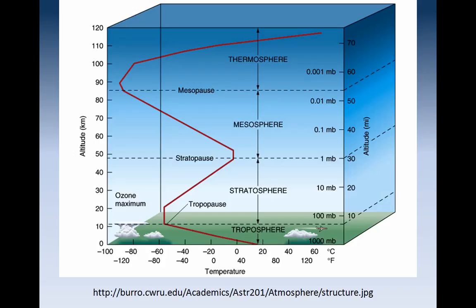This is a picture that illustrates the makeup of the structure vertically of the atmosphere. On the left, the altitude is shown in kilometers. On the right, the altitude is shown in miles. The numbers on the bottom are the temperature in each section of the structure. The red line is where the temperature is indicated.